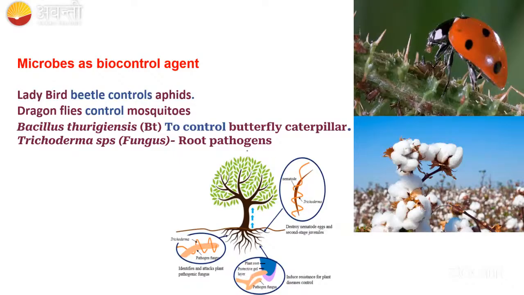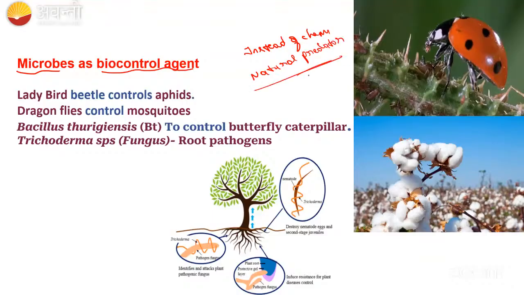So in the last class, what are the things we studied, guys? Microbes as a biocontrol agent. So what we are doing here, instead of chemical pesticides, we are using natural predators, right? This natural predator will feed on this prey, right? So that's why, for controlling the aphids, we used the ladybird beetle, and for controlling the mosquito and mosquito larvae,